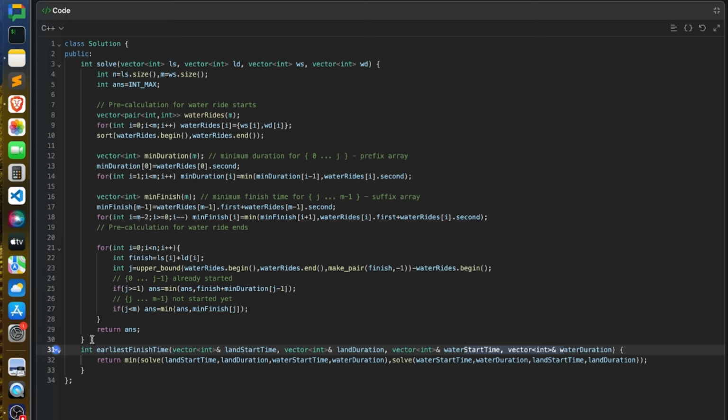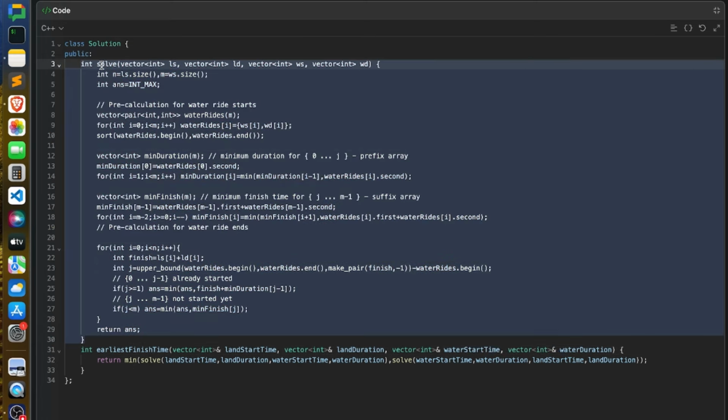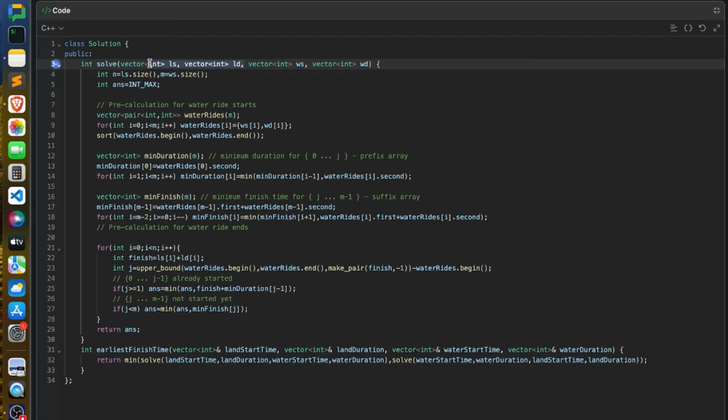So I created a solve function, which takes the first vector as the first ride and the second vector as the second ride, and that is why I had to call this function two times: once with land ride first and once with water ride first. And I took the minimum among these two.